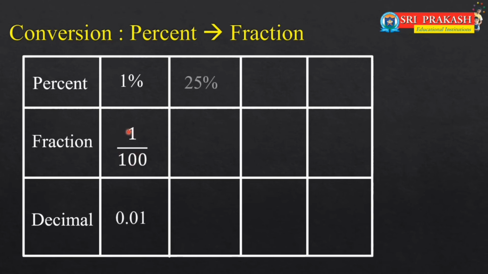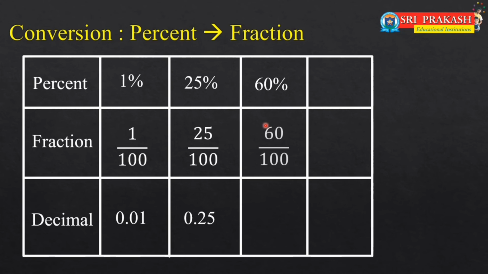Let's check another one. 25%. 25% can be expressed as 25 out of 100. That will be the fraction. Now you can express this 25 by 100 in simplest form as 1 by 4. You can express this 25 by 100 as a decimal, 0.25. Similarly, can you convert 60% into a fraction as well as a decimal? Yes. Similarly, 80% in this way. So you can express any percentage as a fraction as well as a decimal.